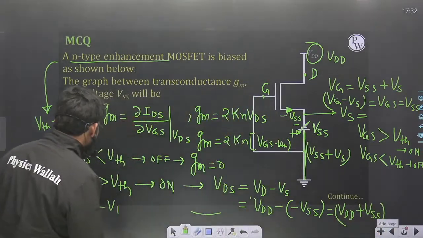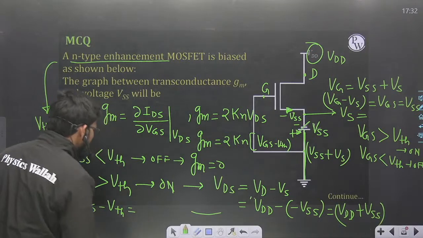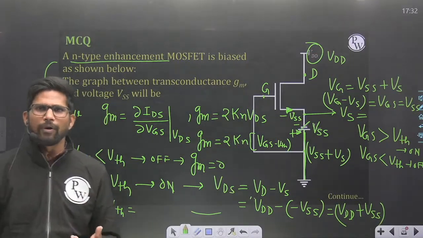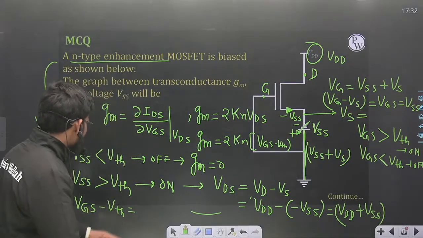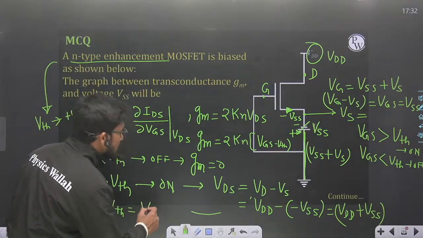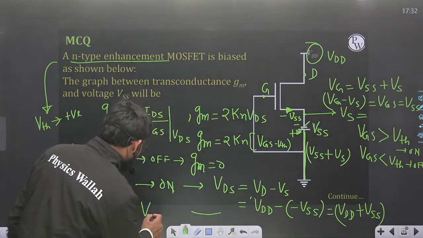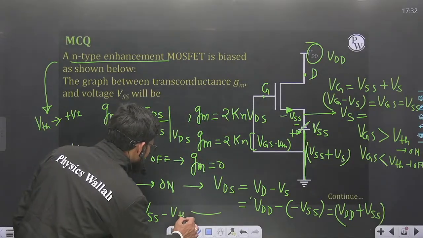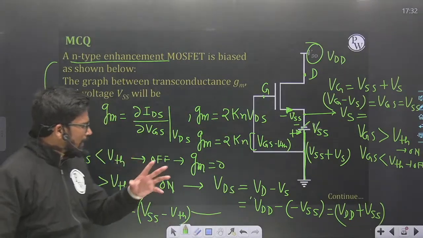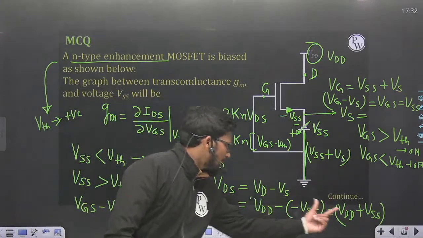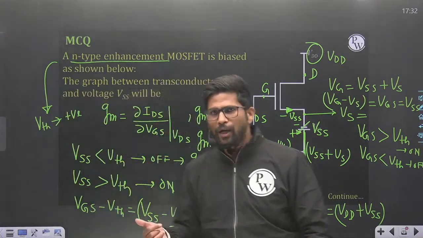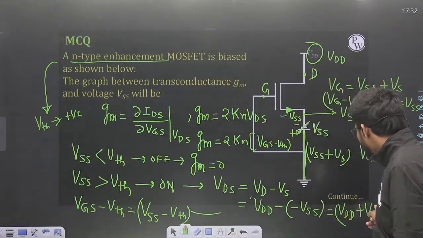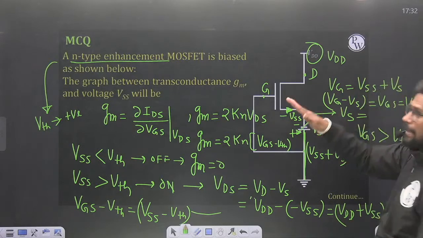And VGS minus VTH will be equal to, because for finding out the region of operation, I need to compare VDS and VGS minus VTH. And VGS minus VTH is nothing but, VGS is equal to VSS, and minus VTH. So I can clearly say that VDS will always be greater than VGS minus VTH. Why? Because VDS is nothing but VSS plus something.